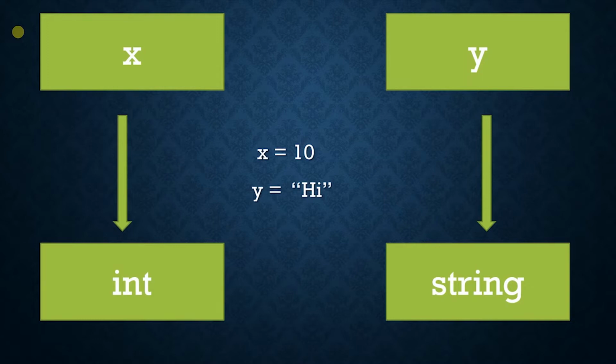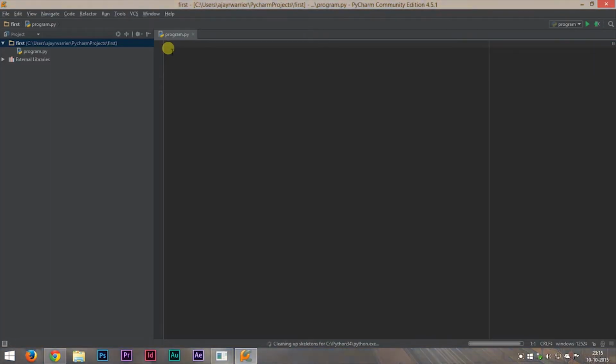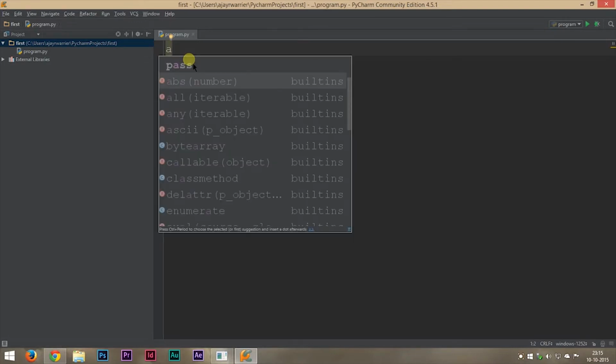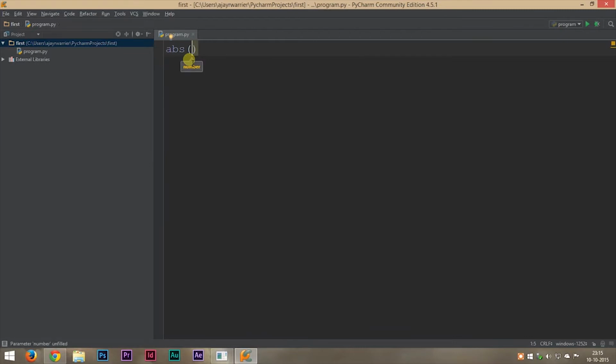Now let's start making variables in PyCharm. Okay, we have our PyCharm opened, and now we will create variables. First of all, let's start creating a variable, and we'll create an integer variable. So let's create the variable. Let the variable name be var for variable, and let it store the value 101. So our variable is of integer data type.